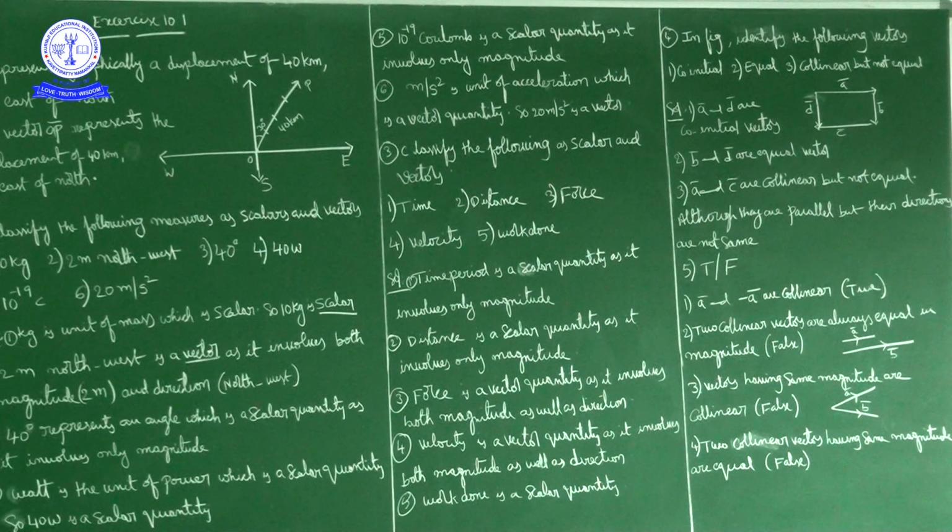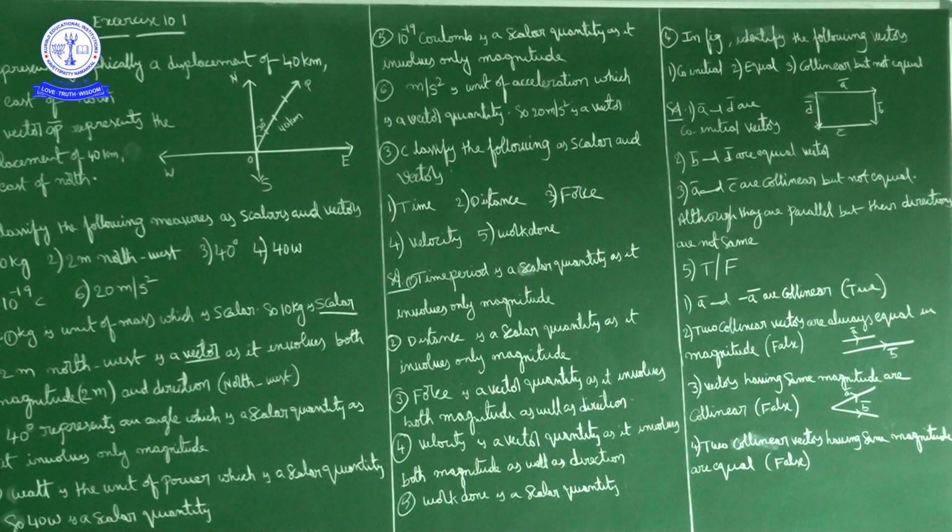Next one, work done. Work done is a scalar quantity because it involves only magnitude. So time is scalar, time period is scalar, distance is scalar, force is a vector, velocity is a vector, work done is scalar.